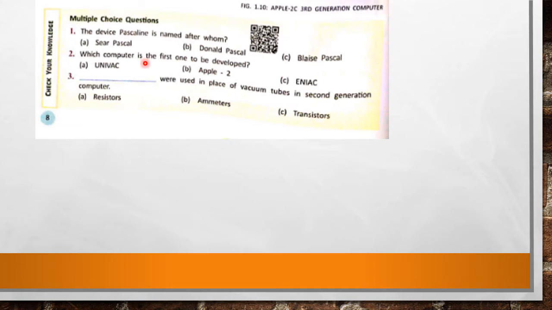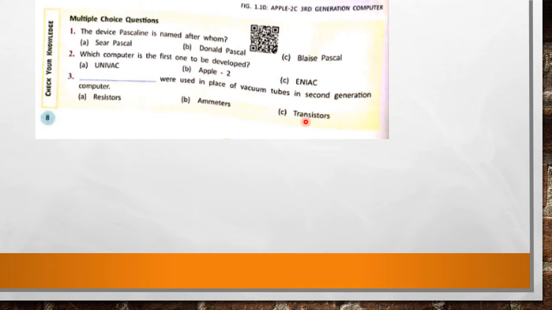Which computer is the first one to be developed? Which computer, dear students? UNIVAC. UNIVAC is the first one to be developed. Dash were used in place of vacuum tubes in second generation computers. The correct answer is transistors. Blaise Pascal, UNIVAC and transistors are the correct answers of these MCQs.